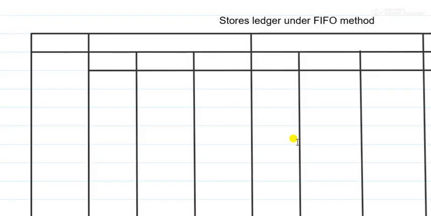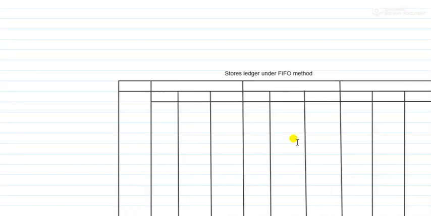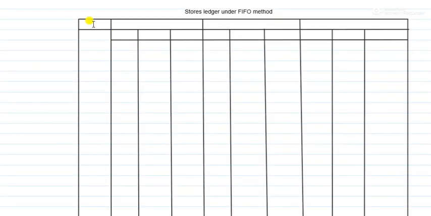So I have prepared a format of stores ledger under the FIFO method, and we'll start the sums now. First I'll teach you how to draw the format. The format will be something like this. This is the column for date.